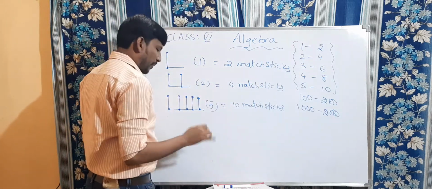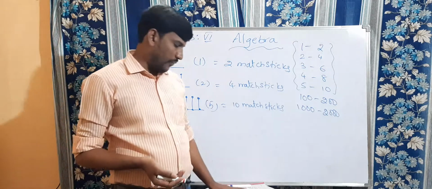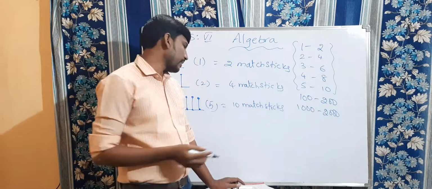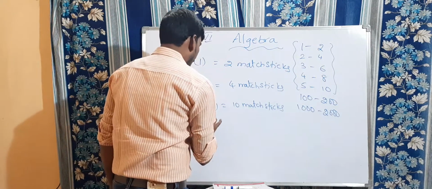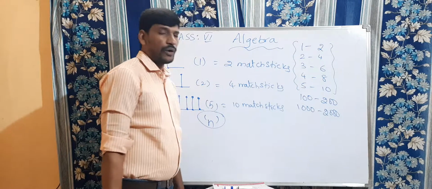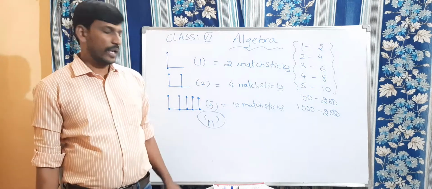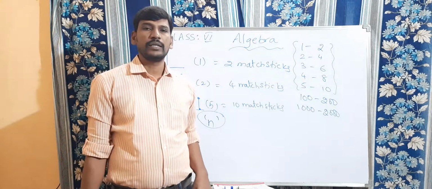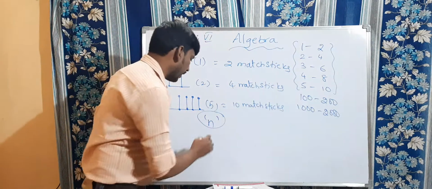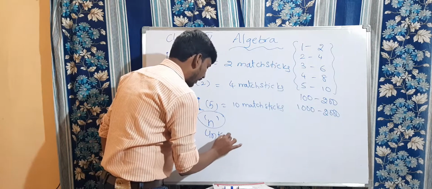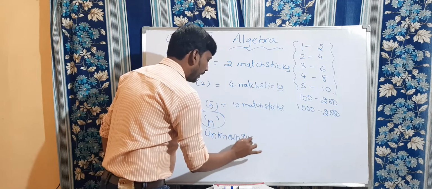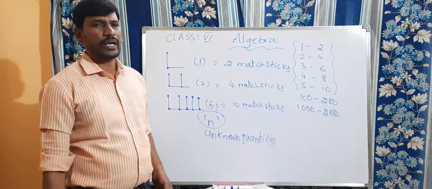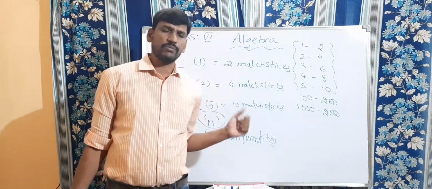So now, suppose I am going to use a letter, a variable. The variable I am going to use is n. N stands for the number of L's. N is nothing but the number of L's. I don't know how many L's are required. Clear? This is an unknown quantity. So let us take that. I am going to use a variable, small n.